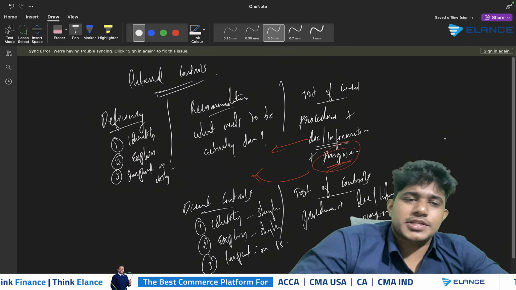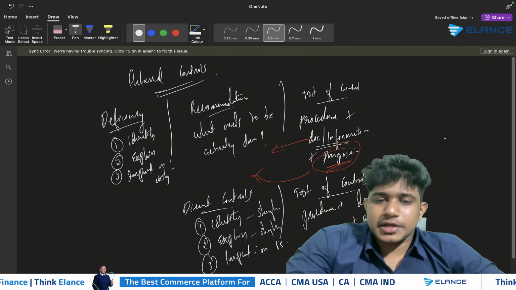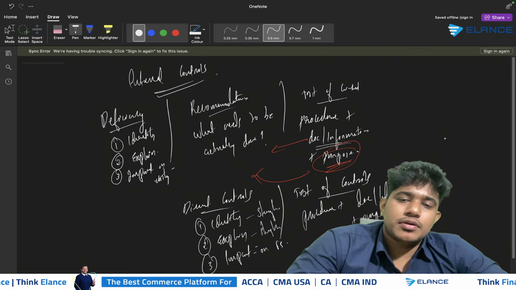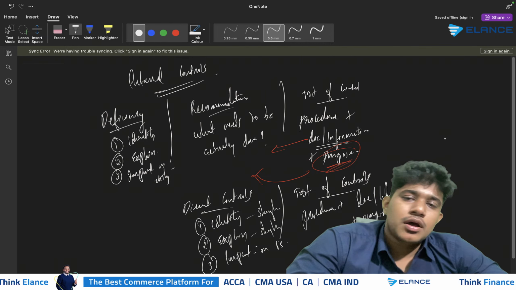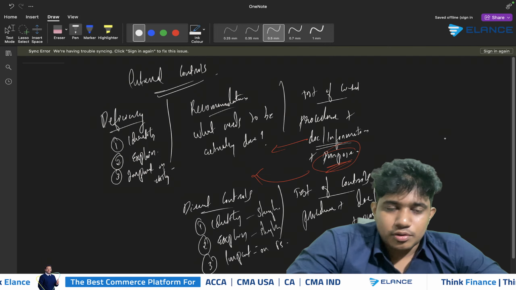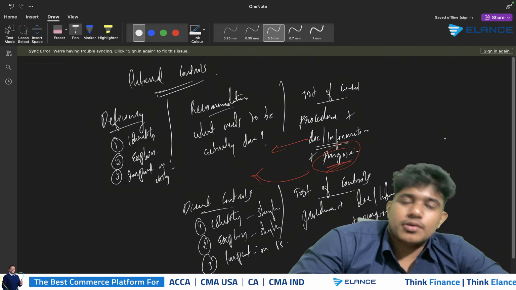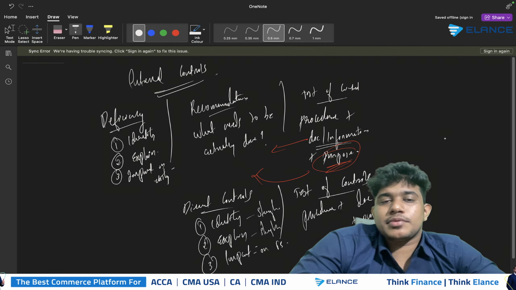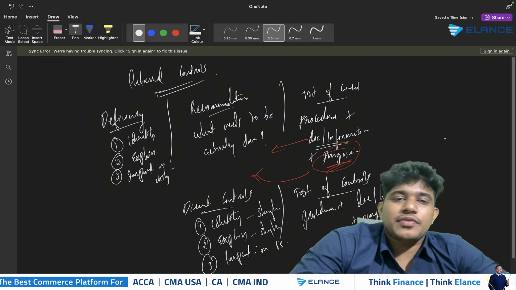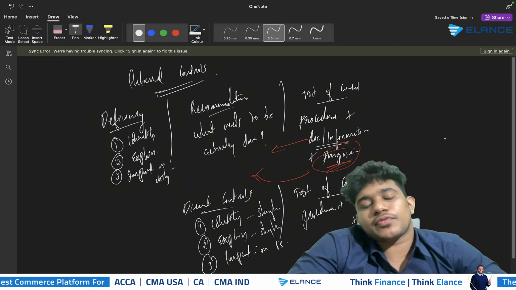Either you will be getting a question on deficiency and recommendation, or a question on direct controls and their test of controls, or there can also be a possibility of questions relating to deficiency, recommendation and test of control, and direct control and their test of control. Either way the examiner might ask you, so you should be familiar with each kind of question.